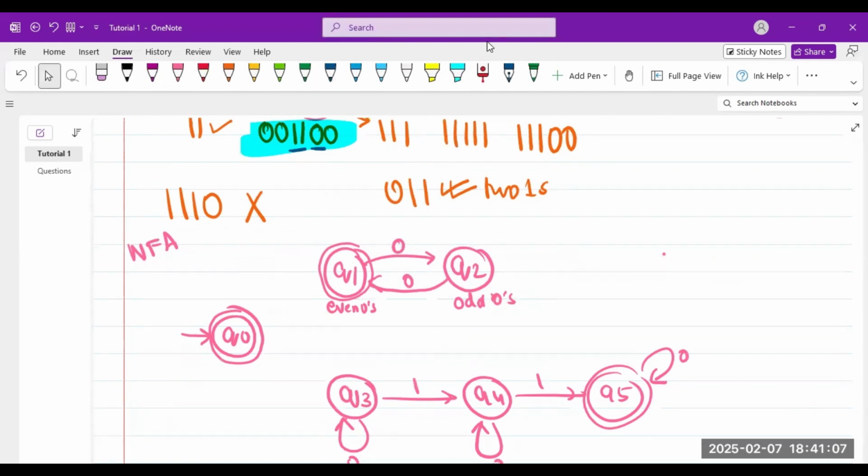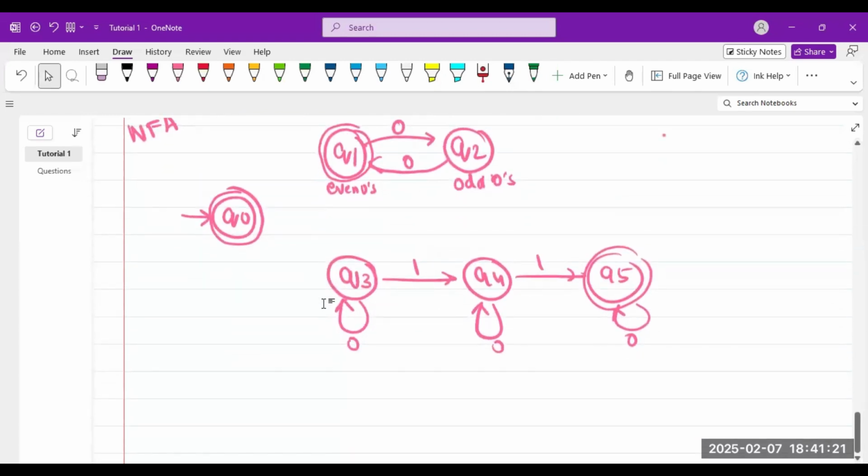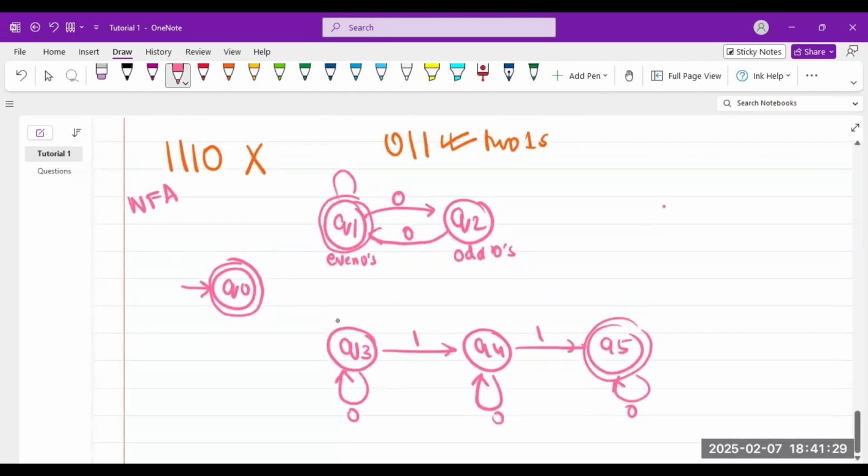No, you must cater to the zeros. So you must make the zeros round here. For the ones round, you don't have to make it. You can just reject it after Q5. But I need both these conditions to run simultaneously. Same thing for Q1 and Q2. I need the ones round. Now I need to make these run simultaneously.